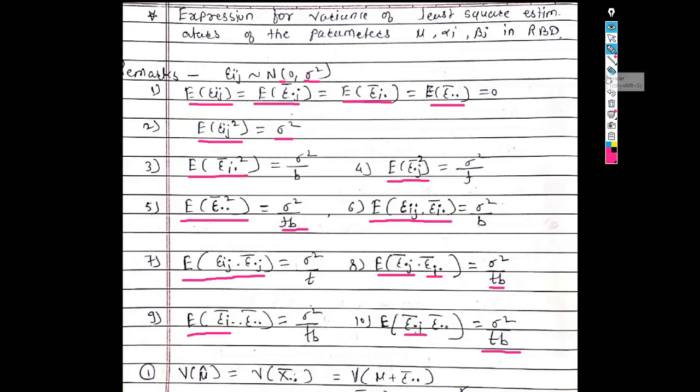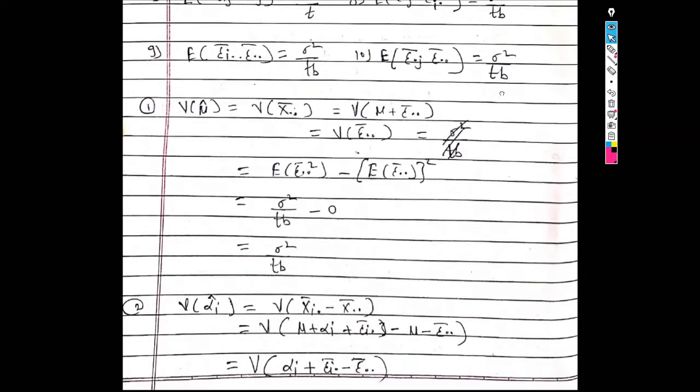So let us discuss the variance for the parameter mu, that is, the least square estimator of mu. Let us consider the variance of mu hat. We know that the estimate of mu is the grand mean, so we need the variance of x dot dot bar. In the previous lecture we have already discussed three statements, one each for xi dot bar, x dot j bar and x dot dot bar.